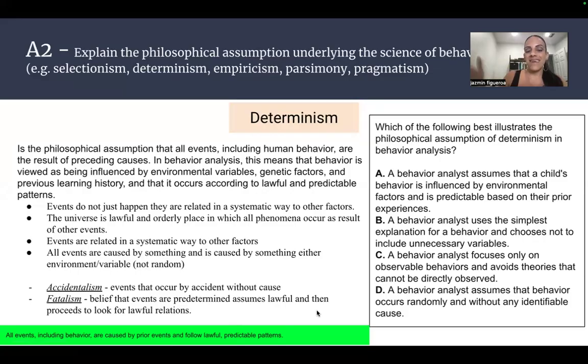Therefore, it will always occur. So it's following that lawful pattern. So this is how we want to remember this.